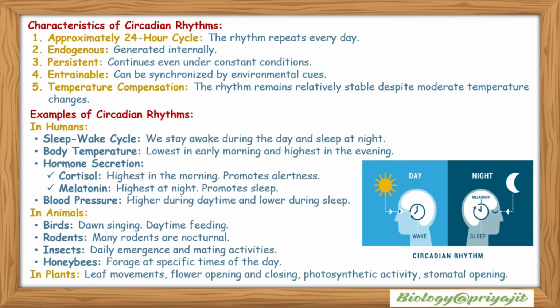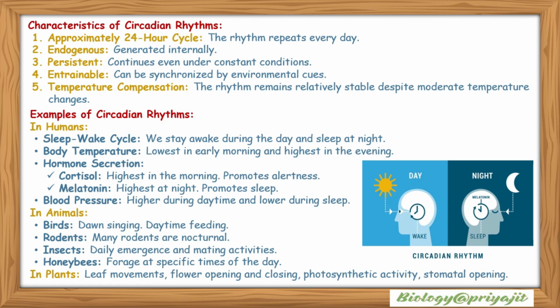Characteristics of circadian rhythms. Approximately a 24-hour cycle: the rhythm repeats every day. Endogenous: it is generated internally. Persistent: continues even under constant conditions. Entrainable: can be synchronized by environmental cues. Temperature compensation: the rhythm remains relatively stable despite moderate temperature changes.